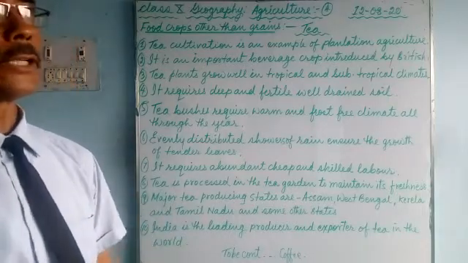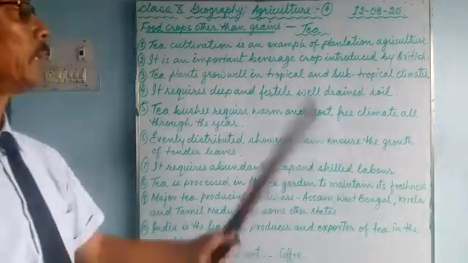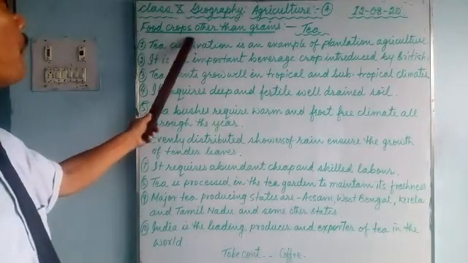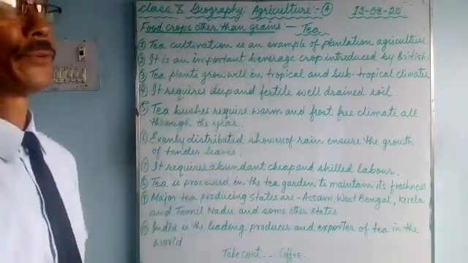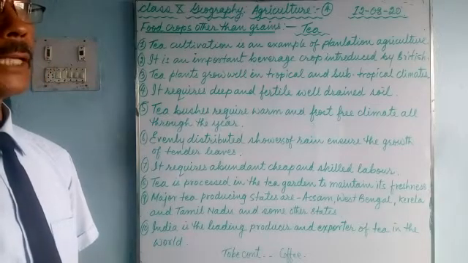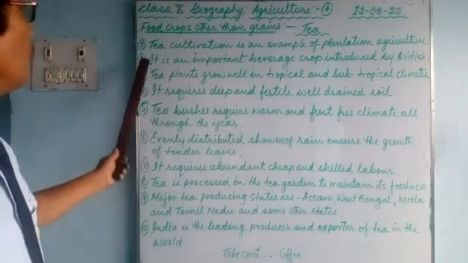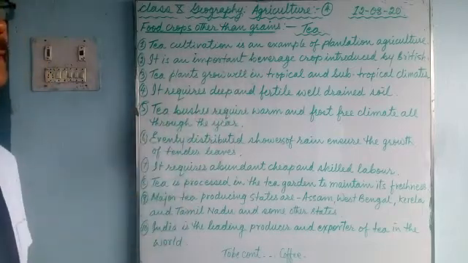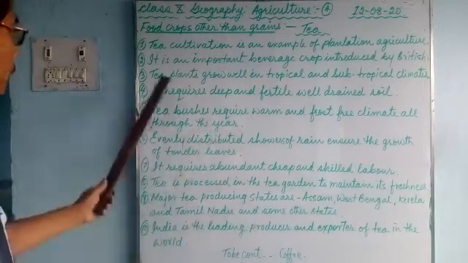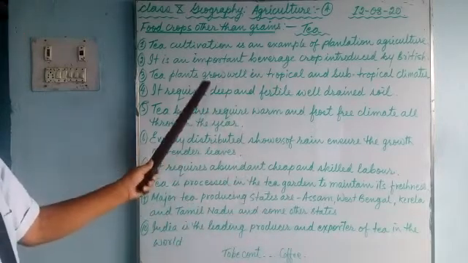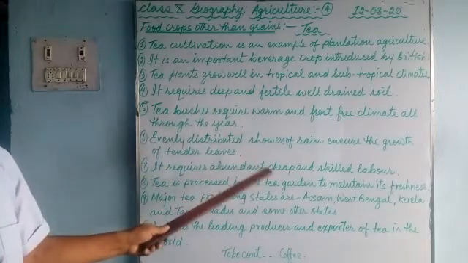So we are doing agriculture. That is lesson 4, and we have reached over here food crops other than grains. In our previous class we talked about sugarcane, and today we'll talk about tea, and in our next class we'll talk about coffee. These are food crops other than food grains.